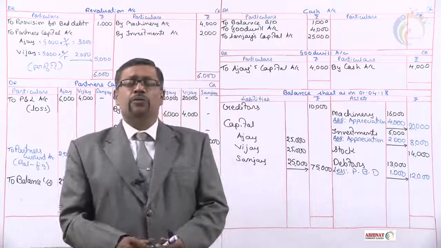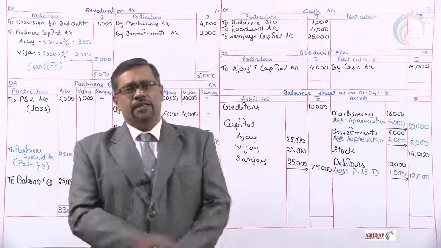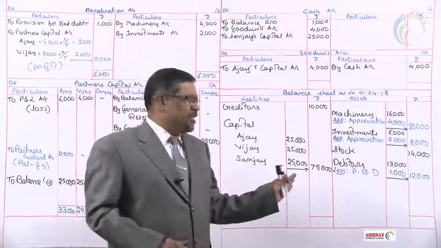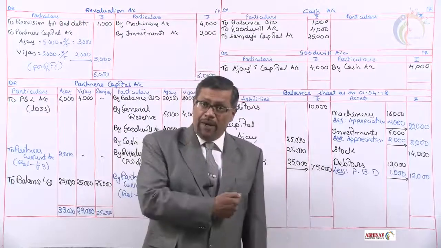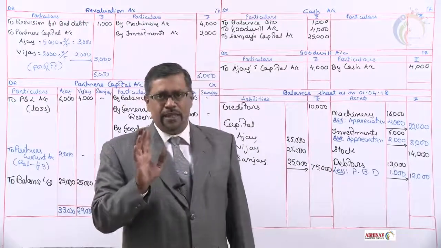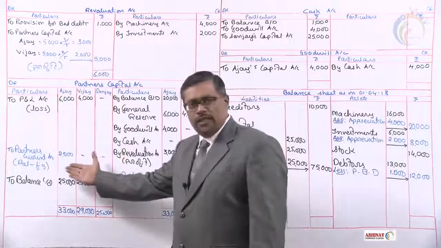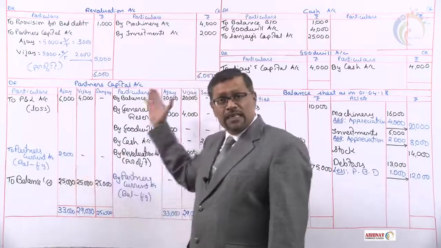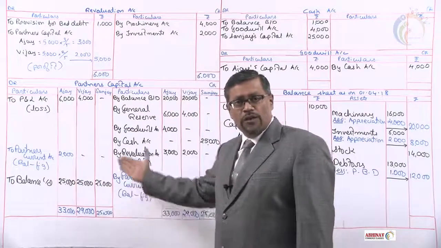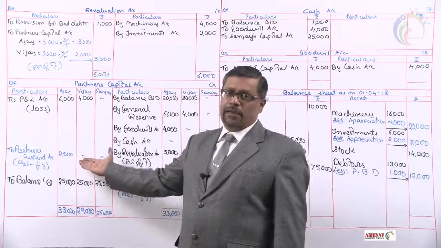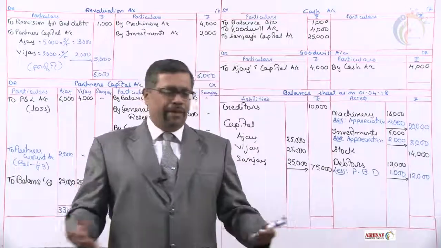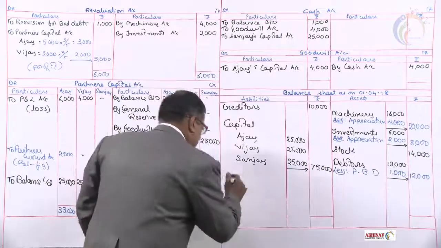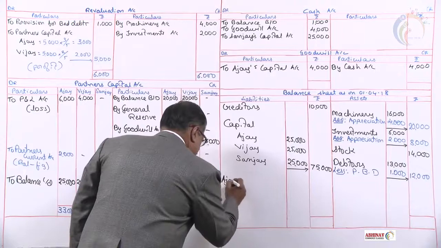Now the question is, where is this to be transferred in the balance sheet? Simple. In the balance sheet, assets mean debit balance, liabilities mean credit balance. What is this 2,000, debit balance or credit balance? Credit side total is more, so that has to be the credit balance. Credit balance is nothing but a liability. Here, we'll enter it as Ajay's current account.